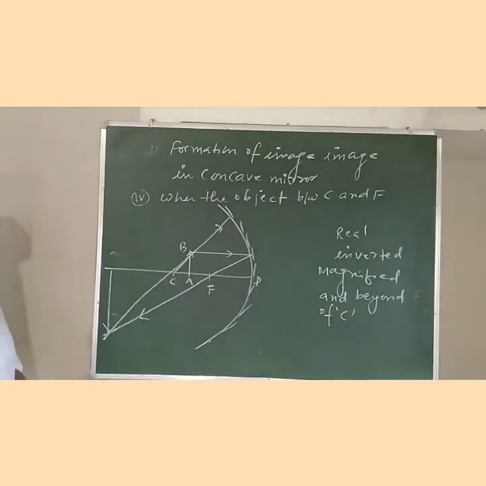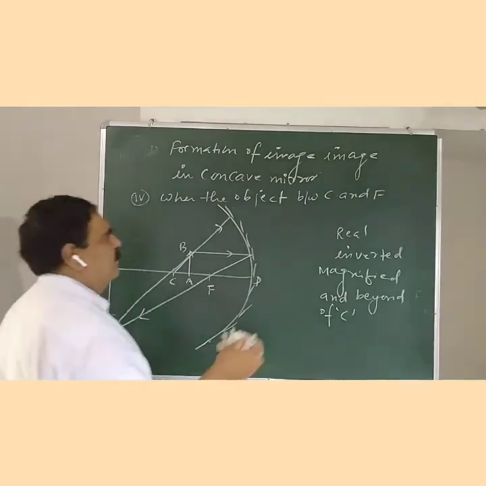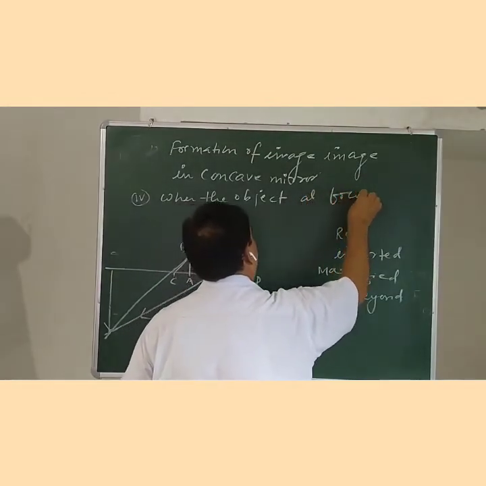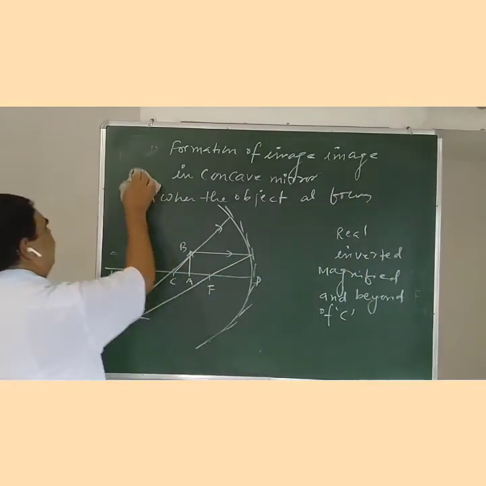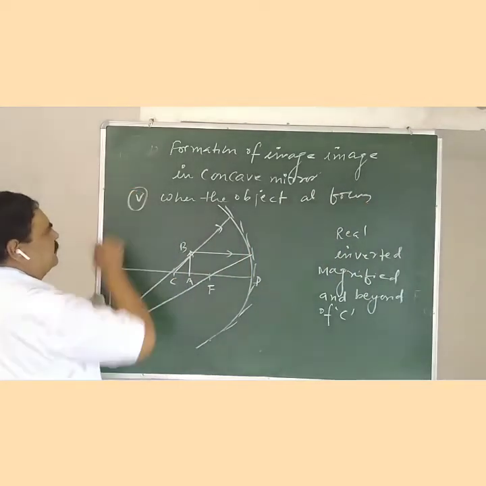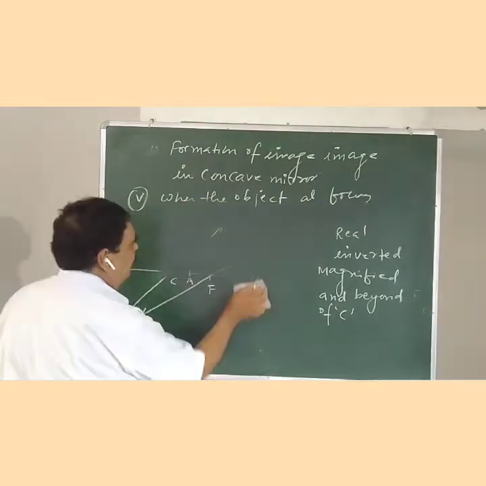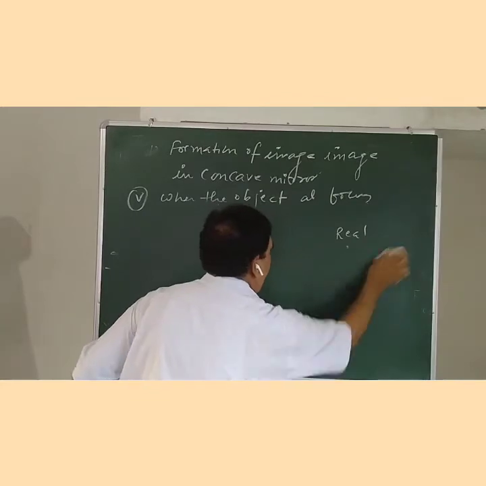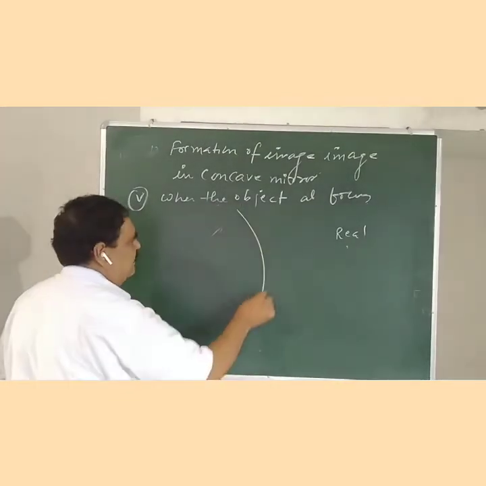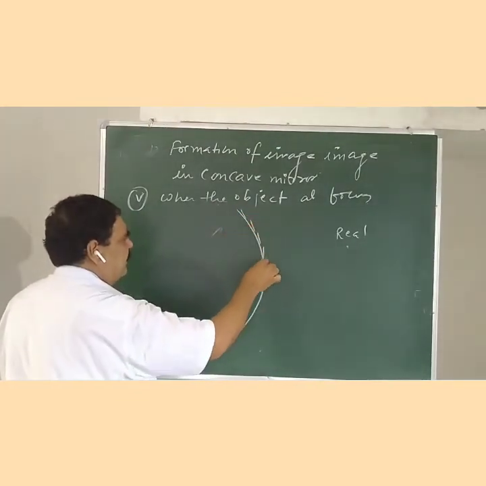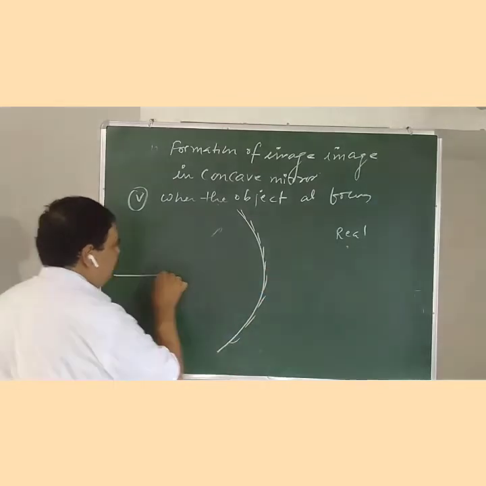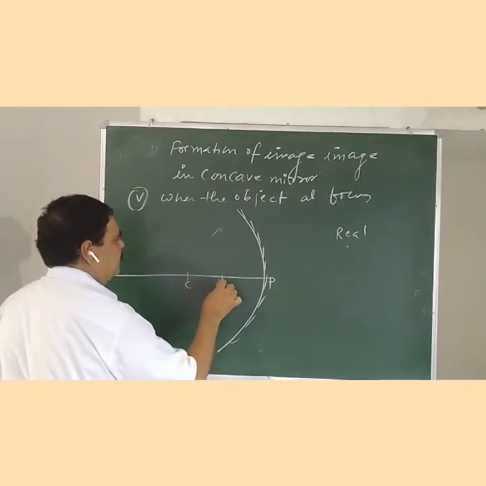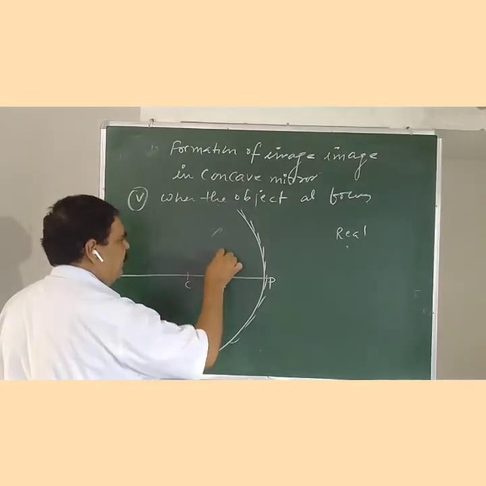Next, when the object is at focus, this is the fifth formation of image. We take the concave mirror first. This is the principal axis, center of curvature, focus. The object AB is present at focus.